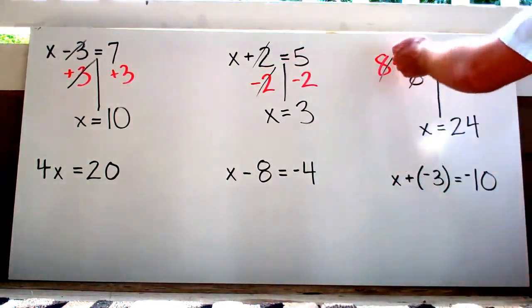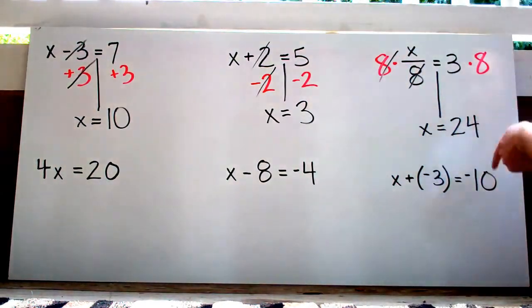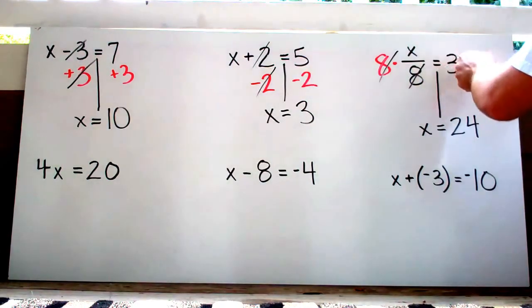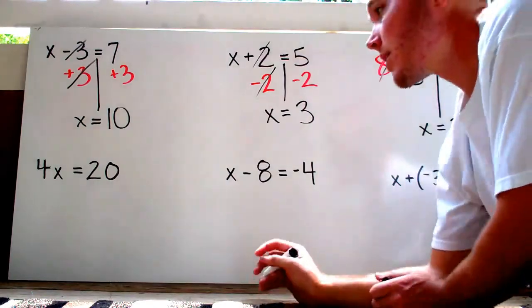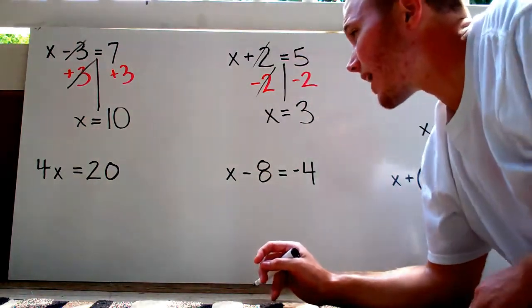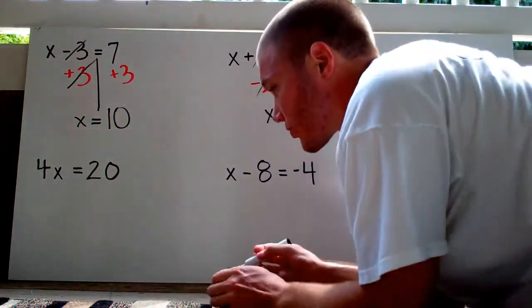Alright, so x equals 24. Let's check. 24 divided by 8 equals 3. That's exactly right, so this must be our answer. Next one. We've got 4x equals 20.